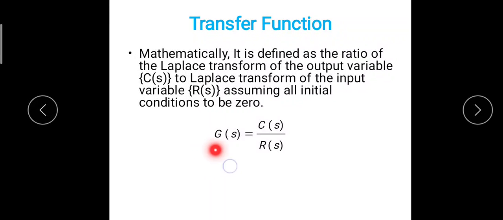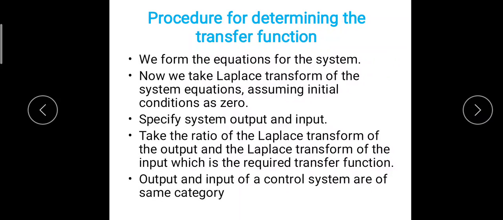The transfer function is the ratio of the Laplace transform of the output variable to the Laplace transform of the input variable. C(s) is the Laplace transform of the output variable and R(s) is the Laplace transform of the input variable.